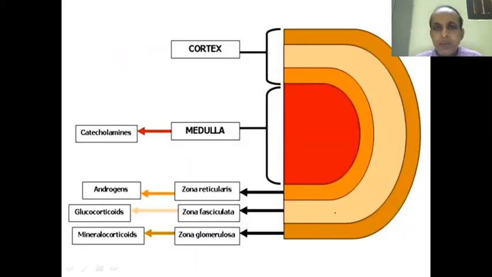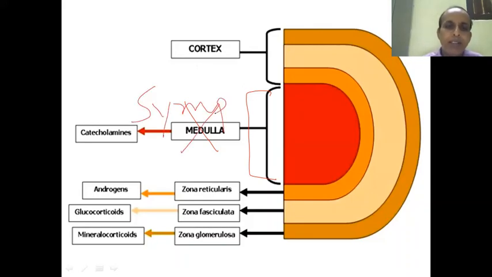Again the same thing, you can see the middle part is the medulla. We are not concerned about it. It is the sympathetic nervous system, and it is a second order neuron, only cell bodies. There is no axon.